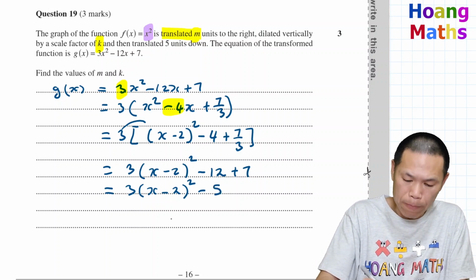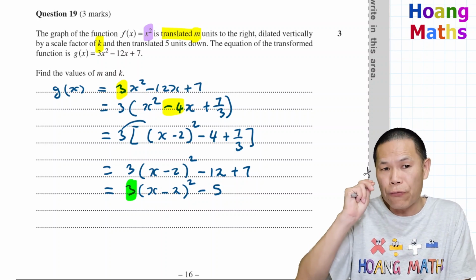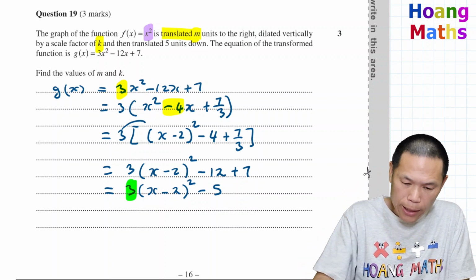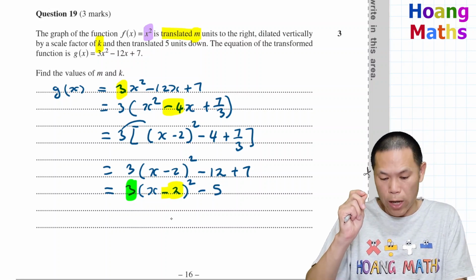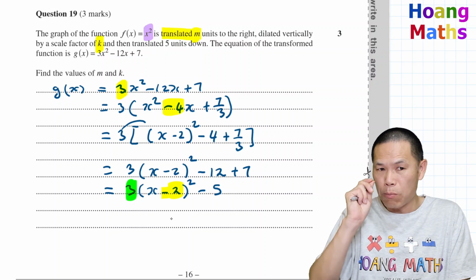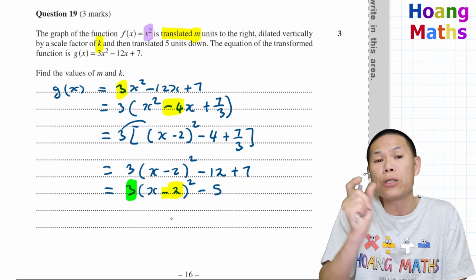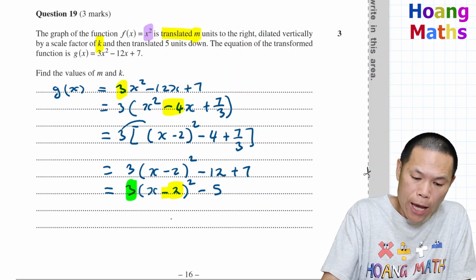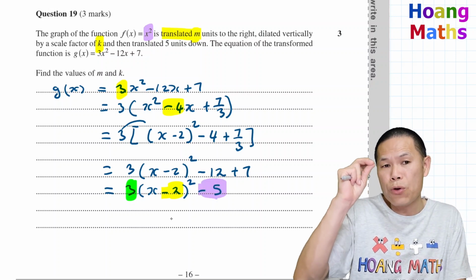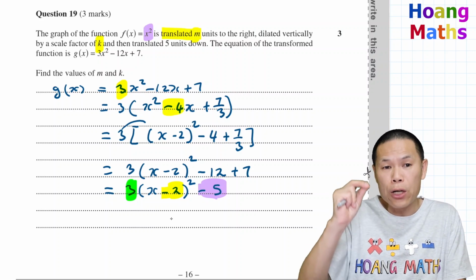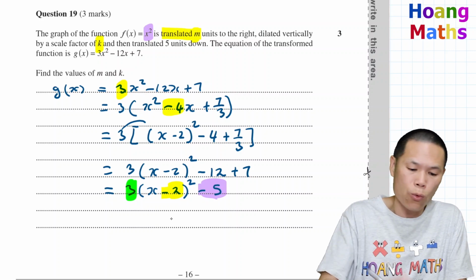So now what happened is this 3 is a vertical dilation with a factor of 3. And inside here is a horizontal translation from x squared. Don't forget, it's minus 2 inside the bracket, which means a horizontal shift of 2 units to the right. And this negative 5 here means that from x squared, we move down 5 units, a vertical translation of 5 units down. Keep that in mind.